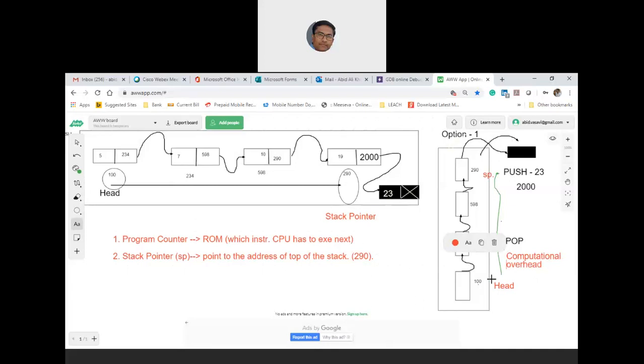Why? Because who knows how long your linked list is? It could be 2 links, it could be 3 links, or it could be 3000 links. So as a result, the stack element fetching time, which is nothing but popping time, is unpredictable, and similarly pushing time will become unpredictable, and therefore this option 1 is technically illegal.